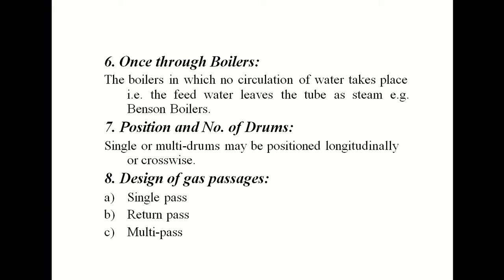Second is the position and number of drums. Single or multiple drums may be positioned longitudinally or crosswise, and depending upon that we can use the boilers. And last is the design of gas passages. That means whatever flue gases are generated will be passed through tubes. Depending upon single pass or double pass, the first one is single pass. Then the return pass, where the flue gases are circulated twice, and the next one is the multiple pass. In return pass there will be double circulation, and in multiple pass we will circulate the flue gases many times.